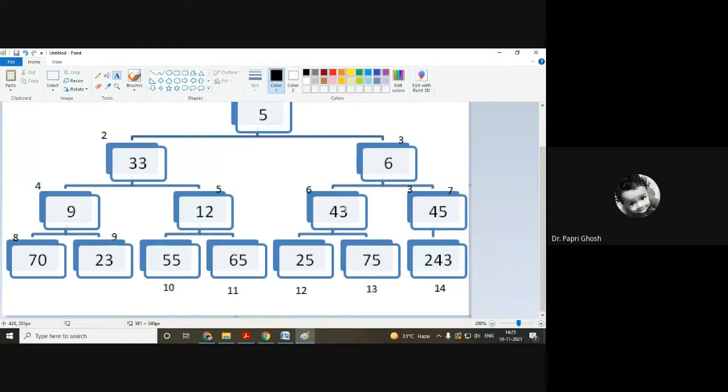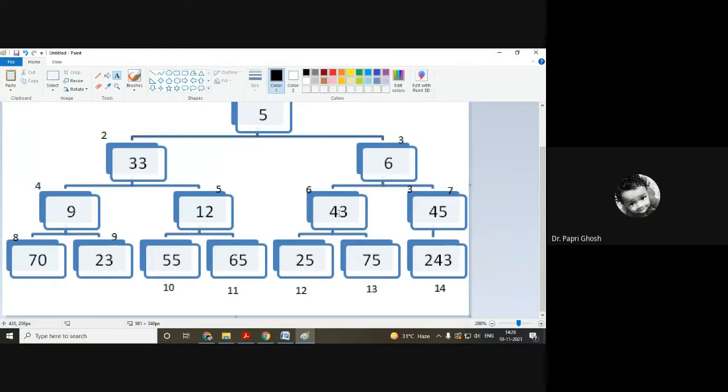In the previous trio, the parent node's position would be 6. So its left child node is 2 into 6, that is 12, and the right child node is 2 into 6 plus 1, that is 13. So we will consider these 3 as a trio, and we will check which one is minimum.